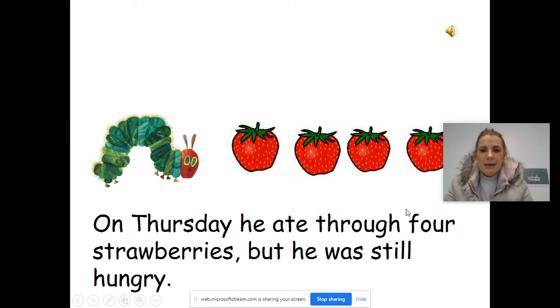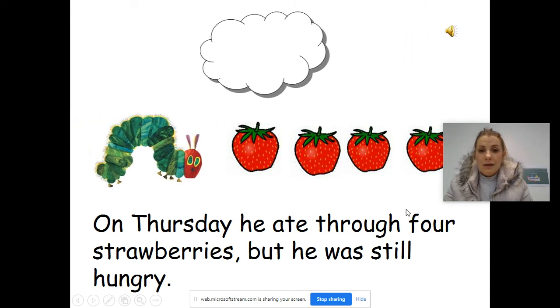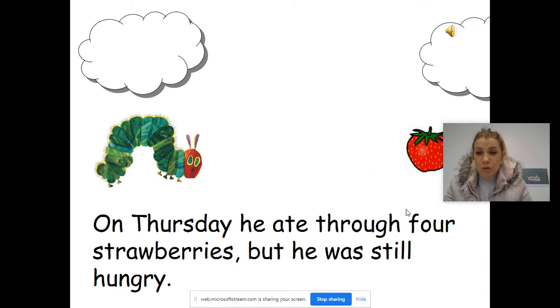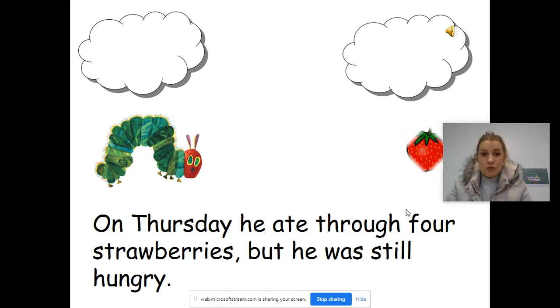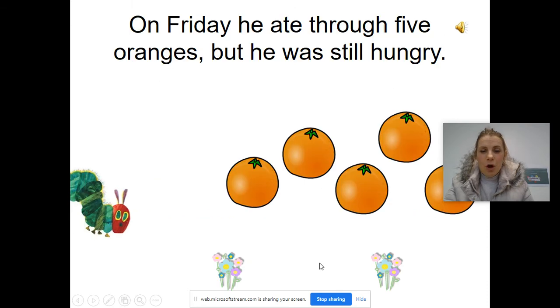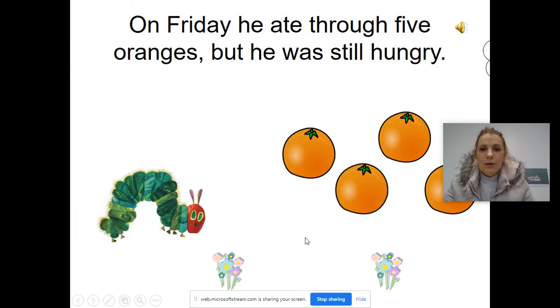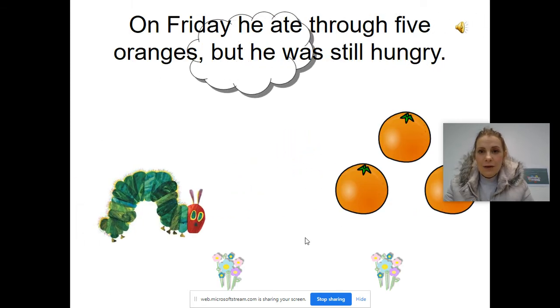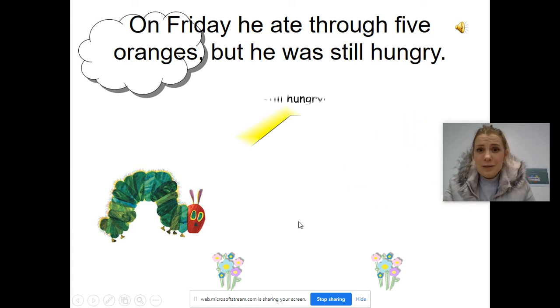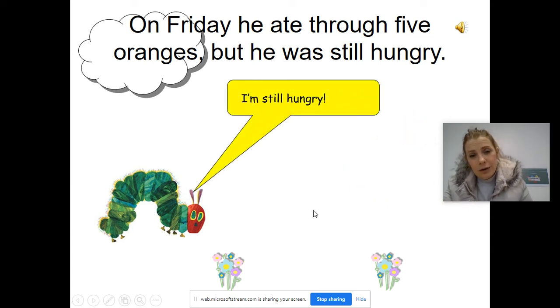On Thursday, one, two, three, four. He ate through four strawberries, but he was still hungry. On Friday, he ate through five oranges, but he was still hungry.